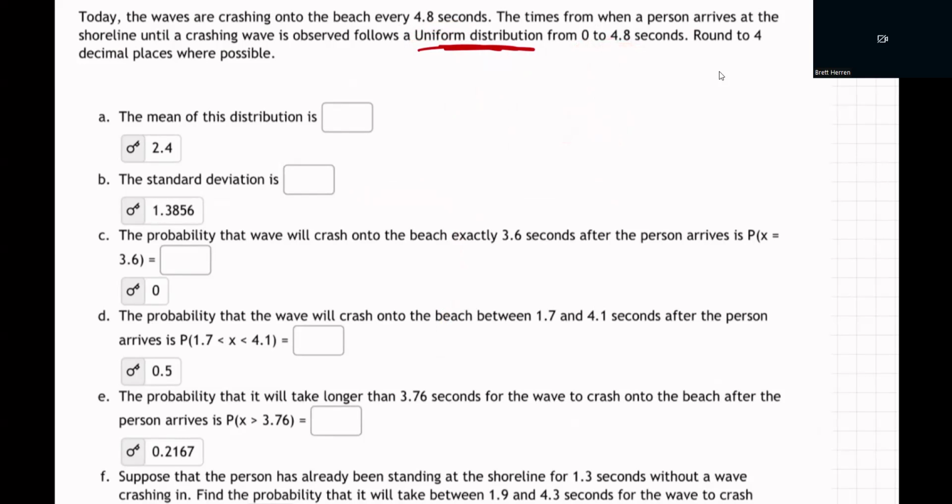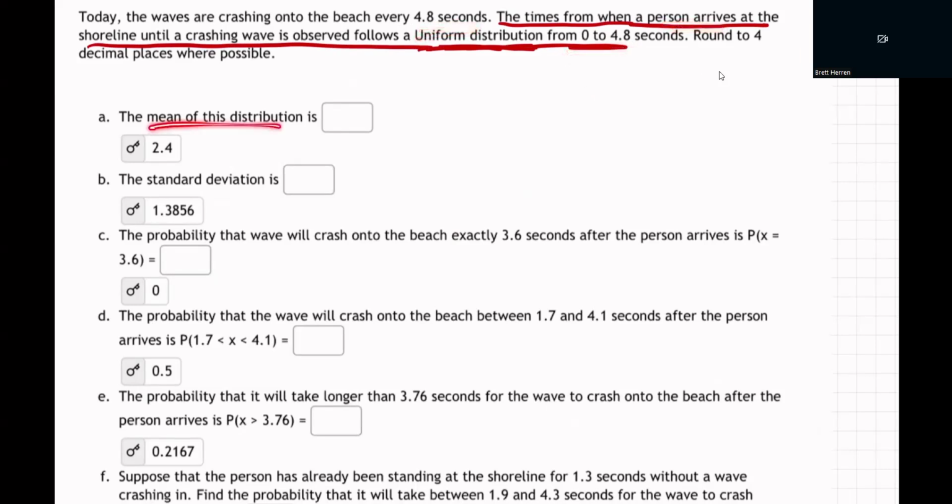So the time from when a person arrives at the shoreline until a crashing wave is observed follows the distribution from 0 to 4.8 seconds. So that's what we're talking about. If a person arrives at the shoreline, how long is it going to be till they see the next wave? Well, anywhere from 0 to 4.8 seconds because they come every 4.8 seconds.